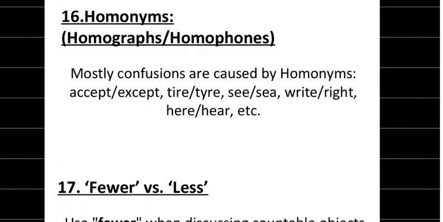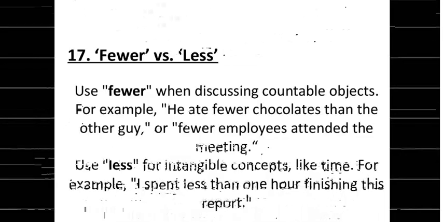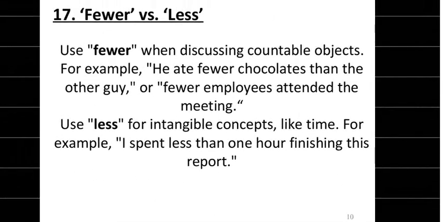Use fewer when discussing countable objects, whenever you are discussing the things that you can count. For example, he ate fewer chocolates than the other guy, or fewer employees attended the meeting. Use less for intangible concepts, the concepts that you are unable to touch, like time. For example, I spent less than 1 hour finishing this report. So that's the basic difference between fewer and less. In short, fewer we use for countable objects, and less we use for concepts that are highly intangible.